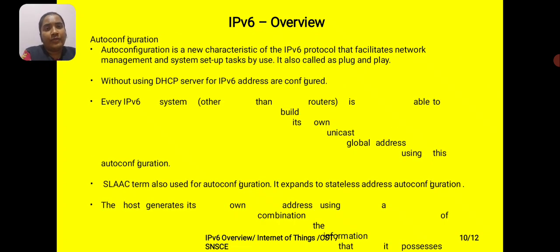Autoconfiguration is a new feature of the IPv6 protocol that facilitates network management and system setup tasks by the user. It is also called plug and play. SLAAC is the term also used for autoconfiguration. It expands on the stateless demand of this process.